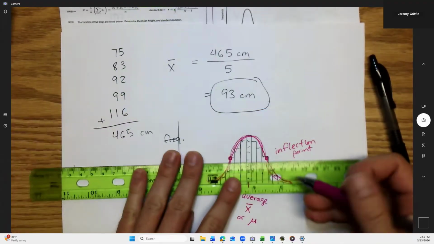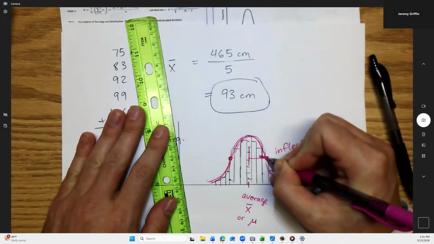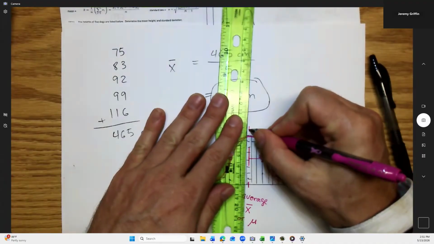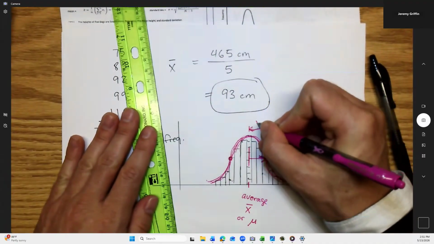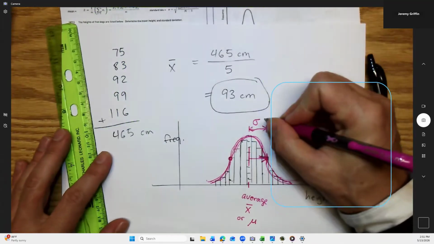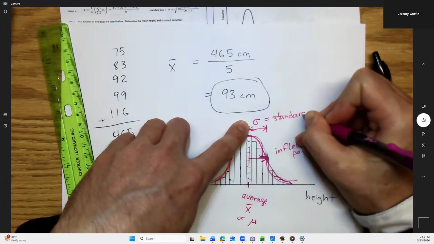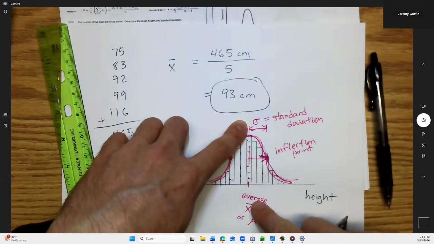Just measure that, right? So if you go from this mean average to this inflection point, and it's measurable, it's the same on both sides. This gap, this distance from here to here, is called one standard deviation, and I'm going to designate that with this Greek letter sigma for standard deviation.